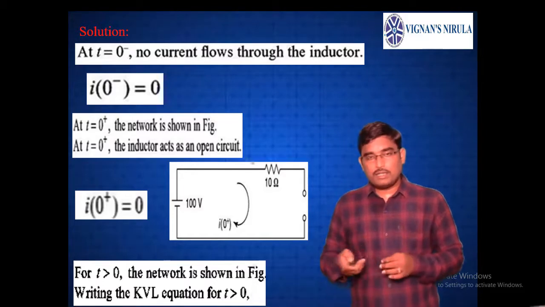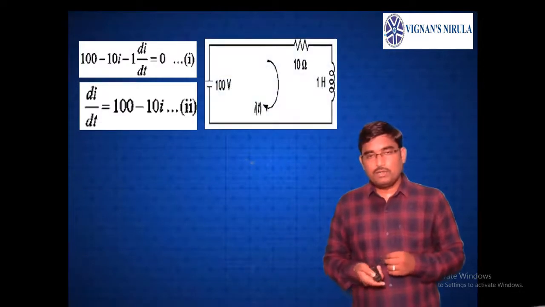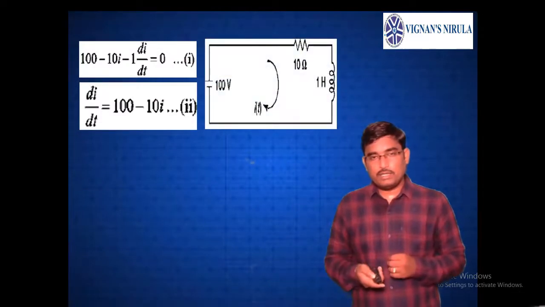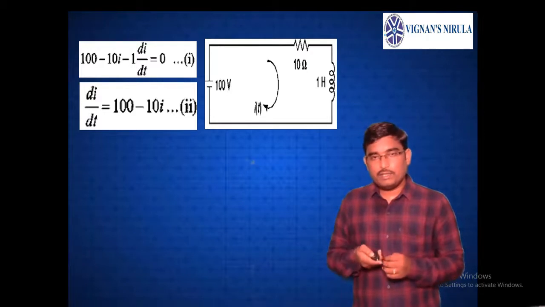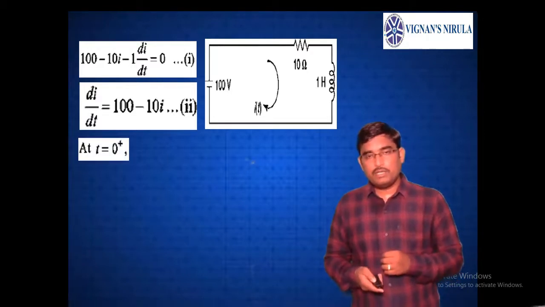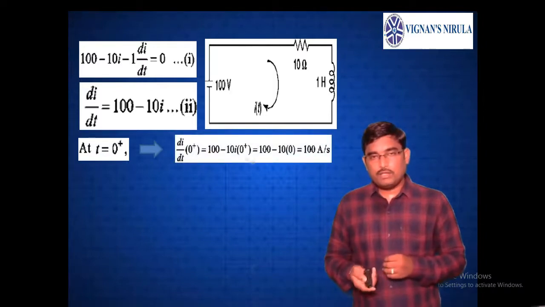Now, for t greater than 0, just apply KVL for this circuit, which will be 100 minus 10i minus 1 into di by dt equals to 0. From this, di by dt equals to 100 minus 10i. Now, you are asked to find di by dt at 0 plus. So di by dt at t equals to 0 plus will be 100 minus 10 into i of 0 plus.